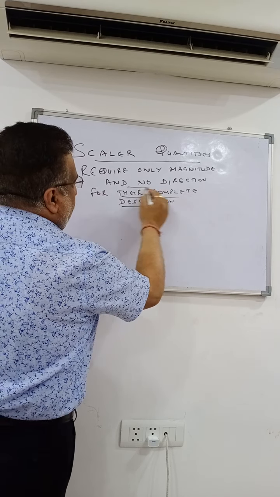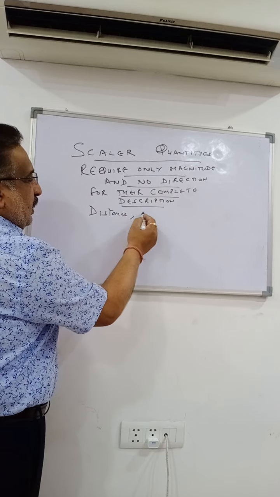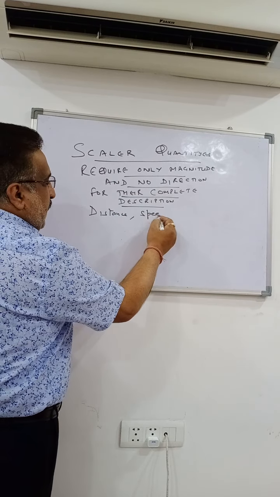That means they are magnitude related properties. For example, distance is a scalar quantity, speed is a scalar quantity, time is a scalar quantity, work done is a scalar quantity, and so on. So these are scalar quantities.